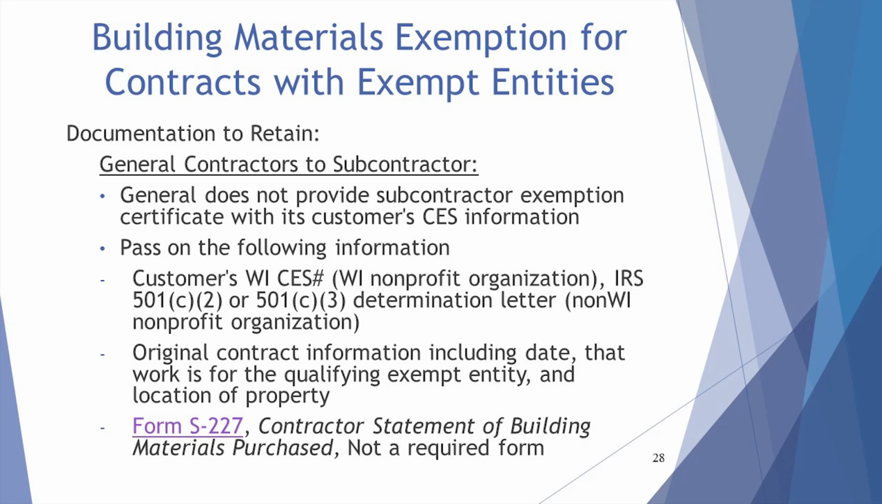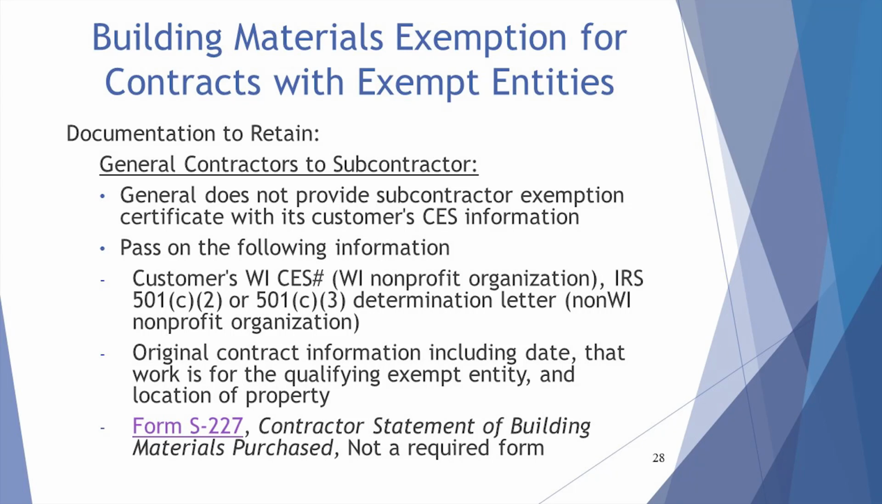Again, Form S-227, the Contractor Statement of Building Materials Purchased, may be used to pass on the information, but it's not a required form. The form was originally developed for the contractor claiming the exemption to substantiate the exemption criteria in their own files. However, some contractors have found it helpful to pass on information to the subcontractors.